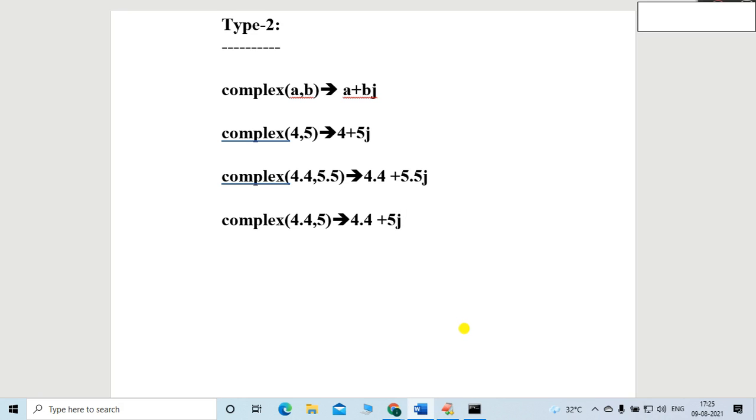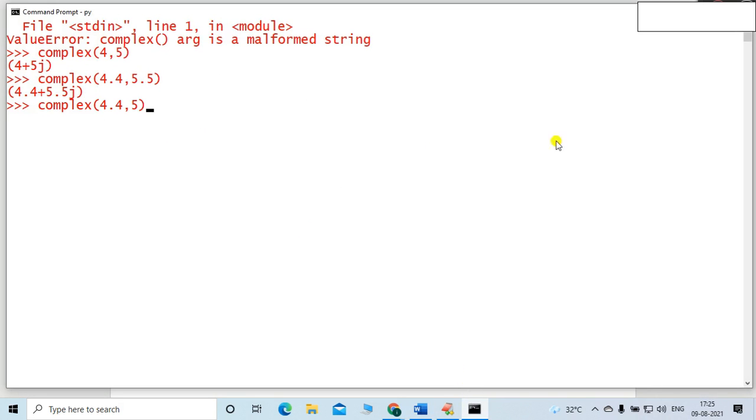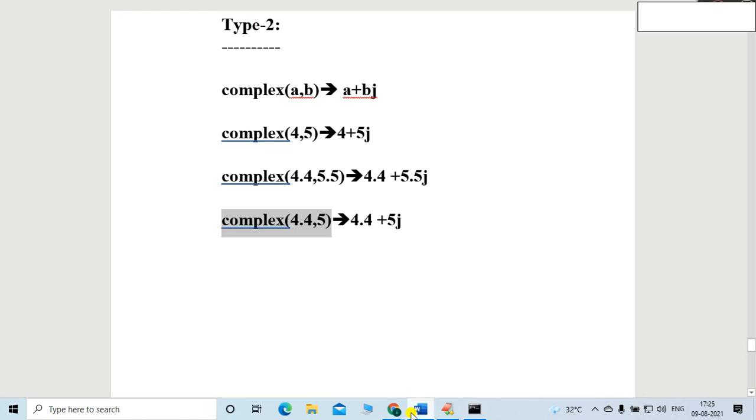Okay, let me cross check whether it is or not, because I am also confused in this case. Is it yes or no? Is it as per my expectation or not? Okay, let me cross check. You can see, perfect. Whatever I expected, same thing. 4.4 plus 5j. Perfect. That will be the answer in this case, friends, right?